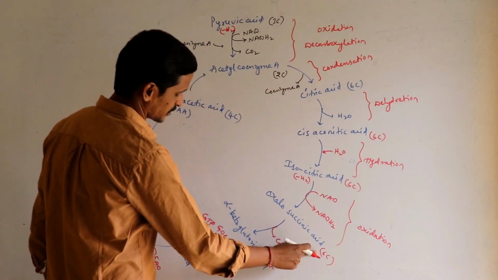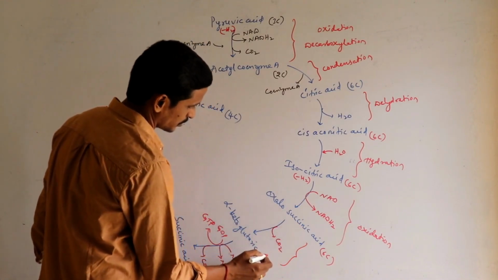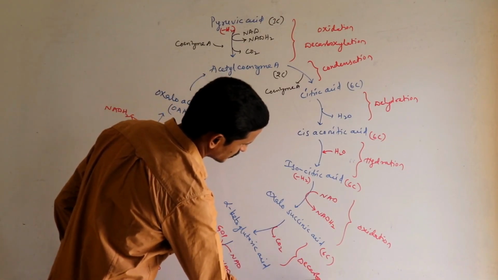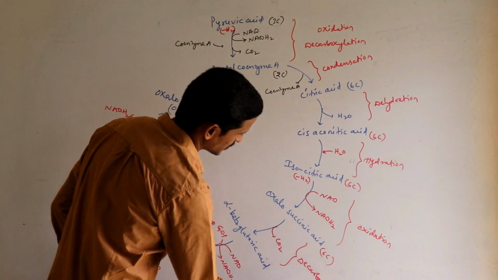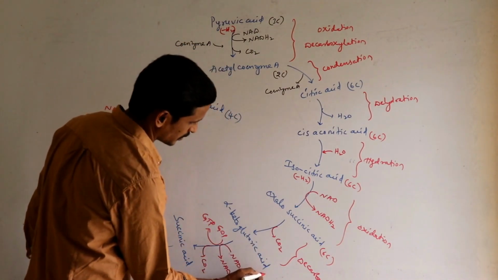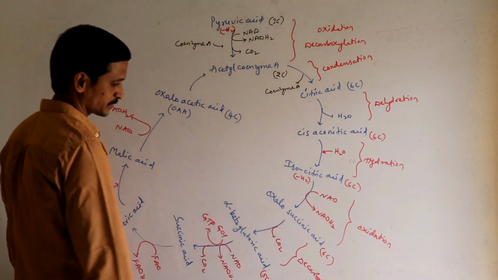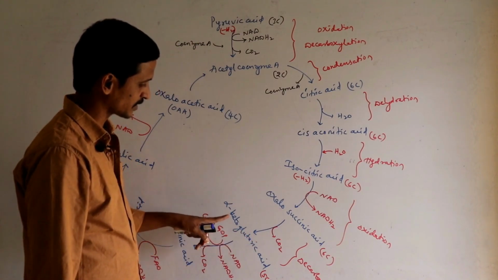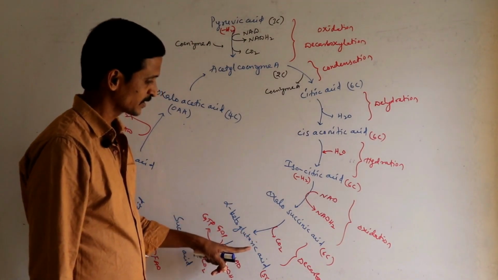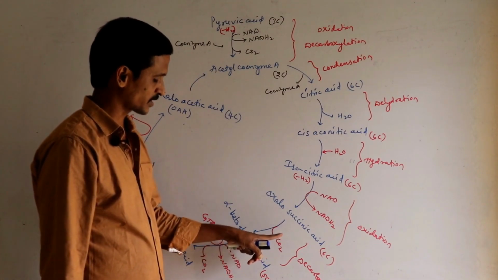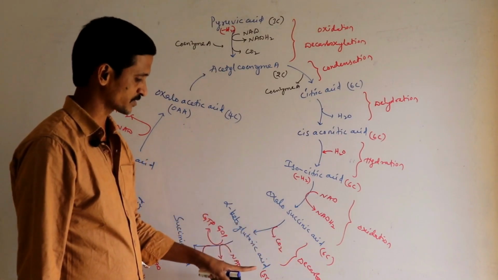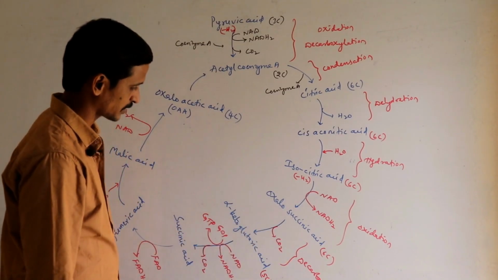Oxalosuccinic acid, a 6-carbon compound, undergoes decarboxylation, which means a carbon group is removed. Now it is a 5-carbon compound. This 5-carbon compound is called alpha ketoglutaric acid. Here there is no energy production or consumption, but the carbon number is reduced. A 6-carbon compound is reduced to a 5-carbon compound.